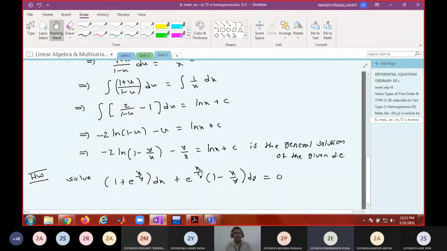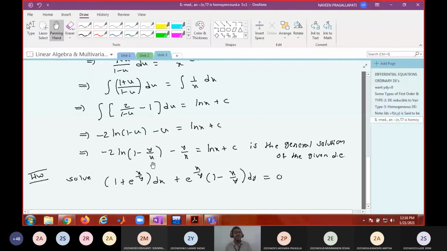That means these two are homogeneous functions. Of what degree? This is a homogeneous function of degree 0. This is also a homogeneous function of degree 0. Understand? So because both are homogeneous functions of the same degree, degree 0, this is a homogeneous DE.